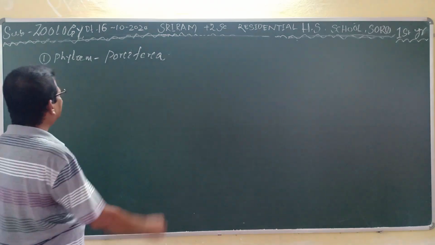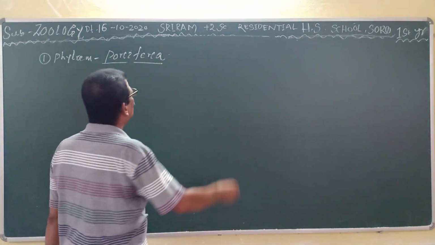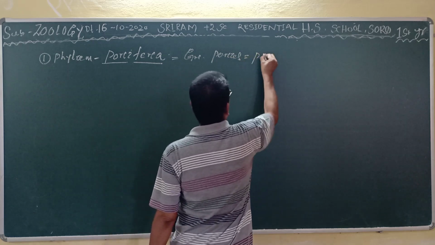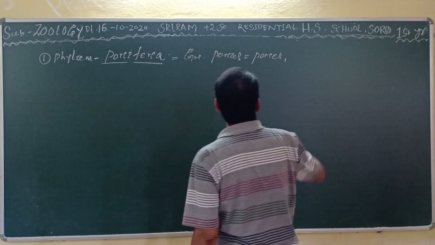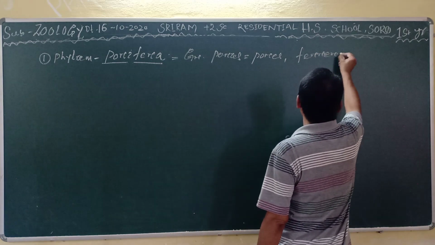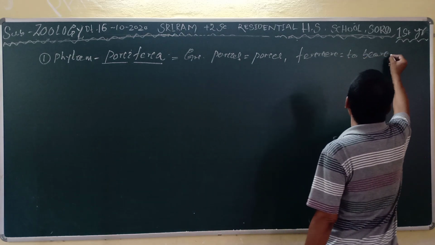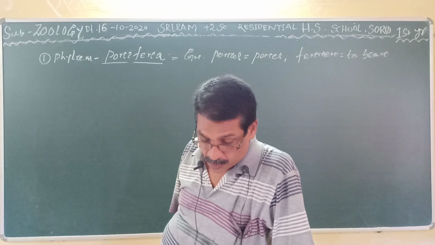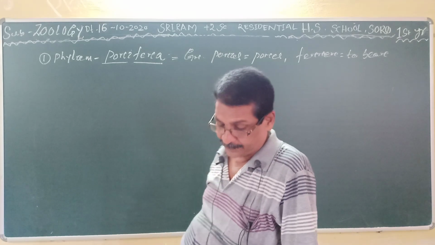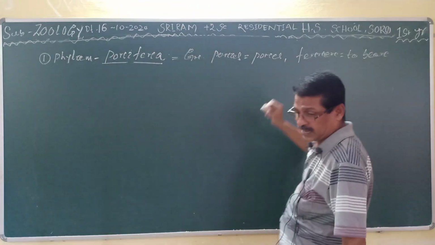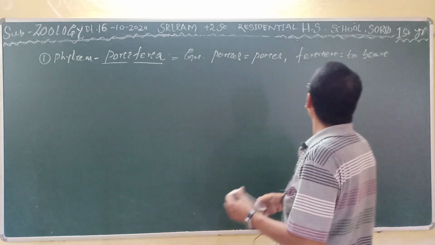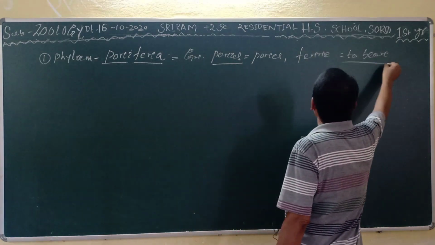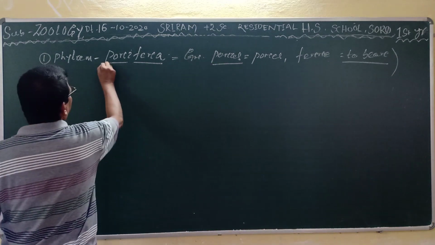Phylum Porifera. The word Porifera has been derived from two Greek words: poros, which means pores, and pierce, which means to bear. Clear? So Porifera means pore bearer.